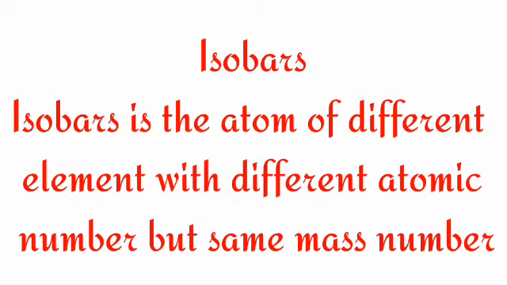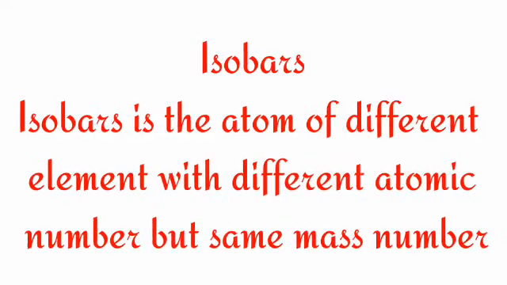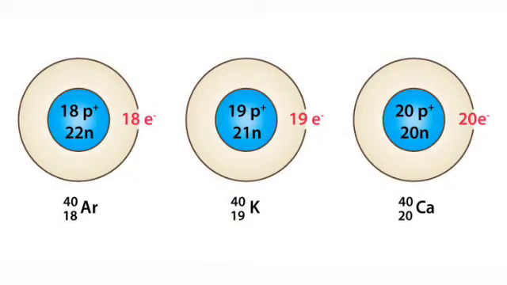More examples for isobars: argon, potassium, calcium. Look at this picture. In that, we have already seen argon and calcium. Here both atoms have mass number 40, and potassium also has mass number 40.